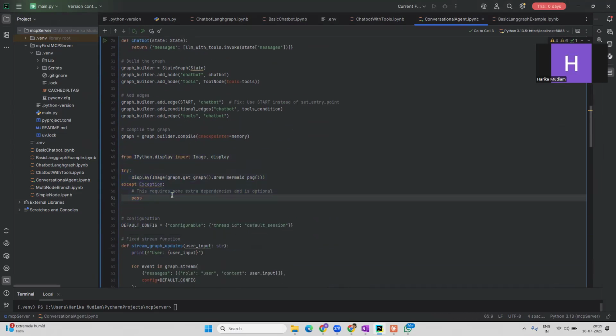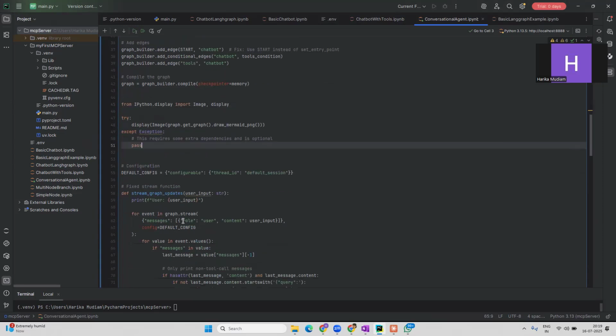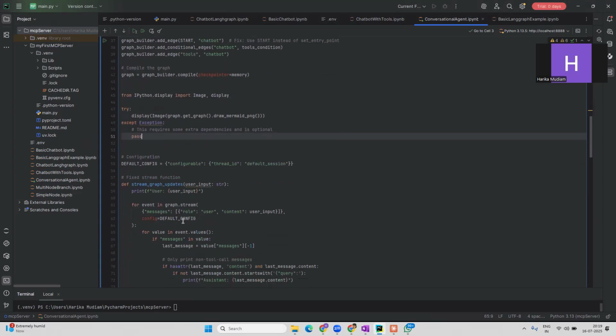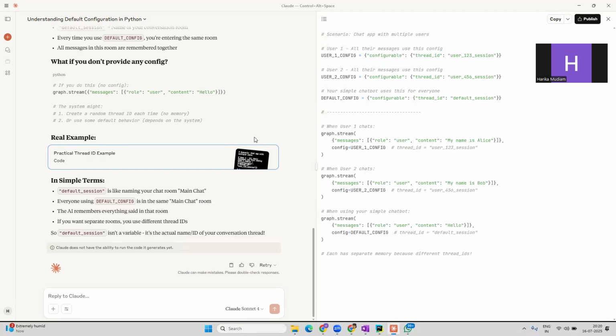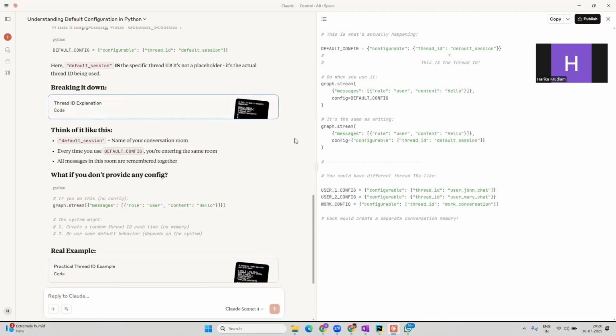I want you guys to understand one more new concept here, which is thread ID. I've taken one small example in order to showcase what thread ID is and how it will be used. If you observe here, there is one slight difference when compared to tools and the memory. Whenever we are making any conversation in, let's say, a chat, every conversation will be considered as a thread. Let's take it that way. So I have also taken one small example from Claude to showcase this. Let me just show you this one.